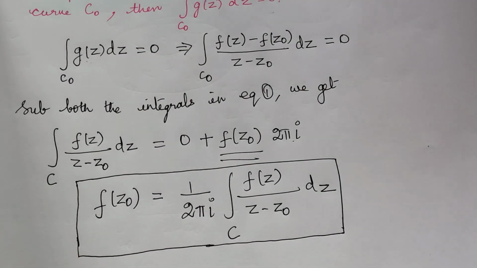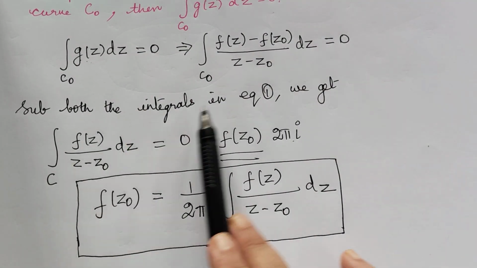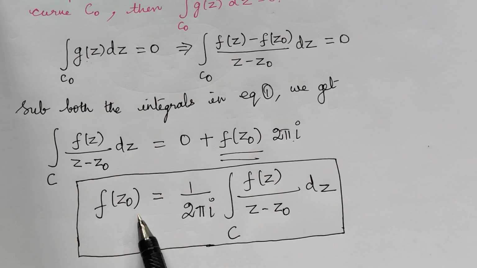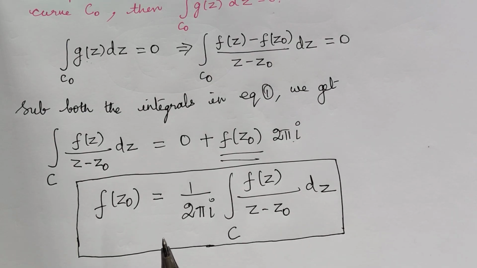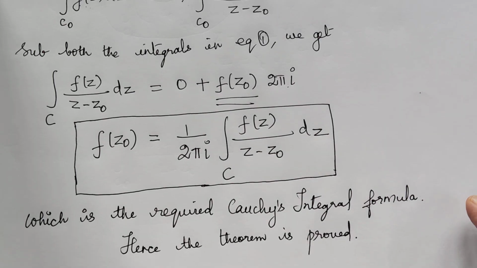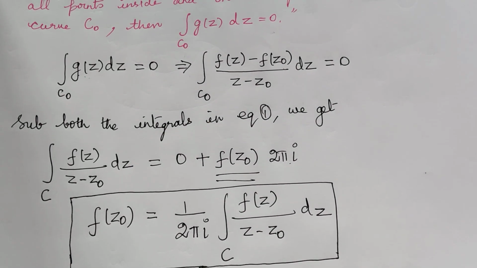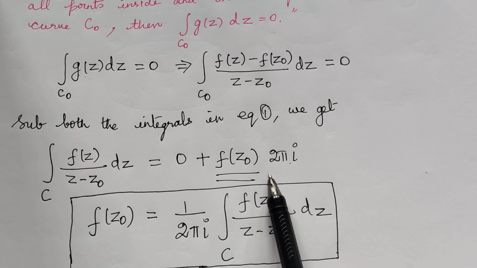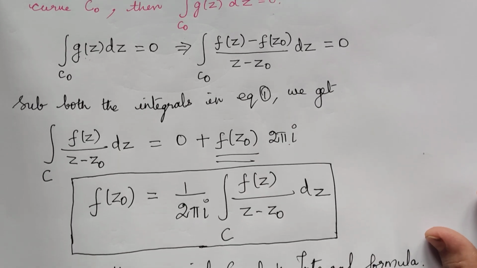On applying both the integrals, we get the value of f of z naught to be equal to this. Hence the theorem is proved. The evaluation of both the integrals is very important, and its substitution leads us to the Cauchy integral formula.